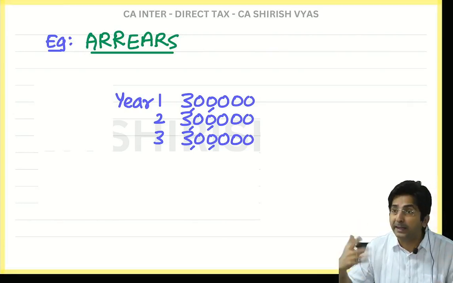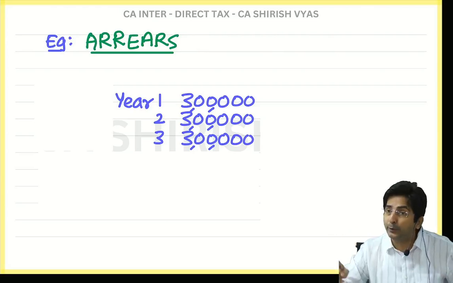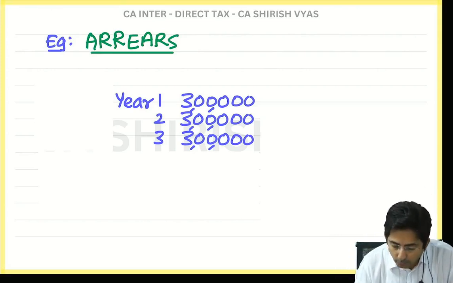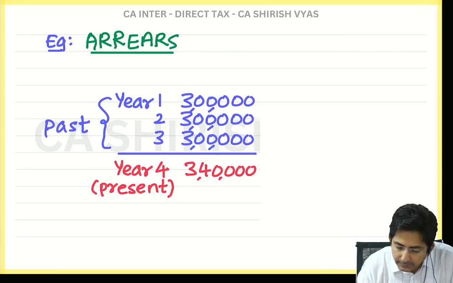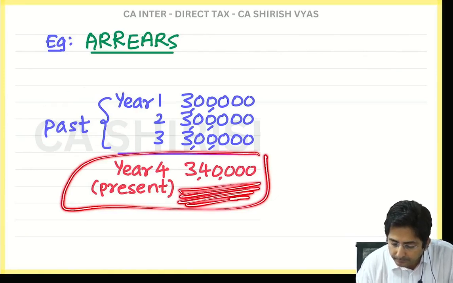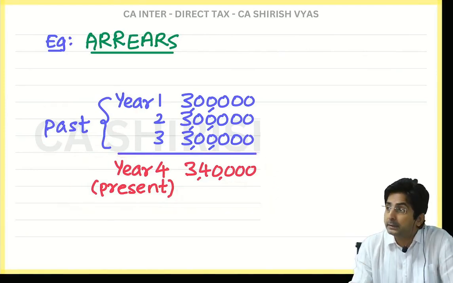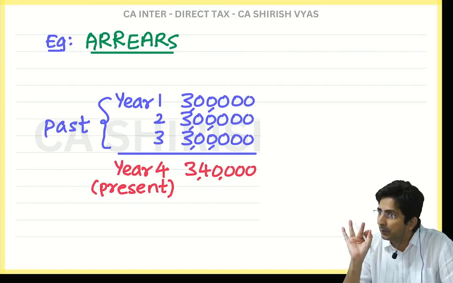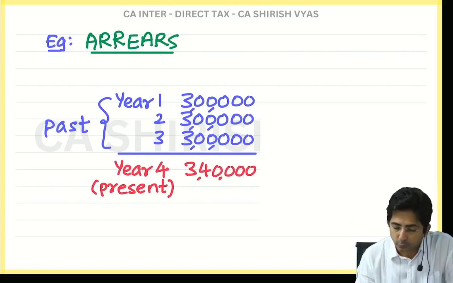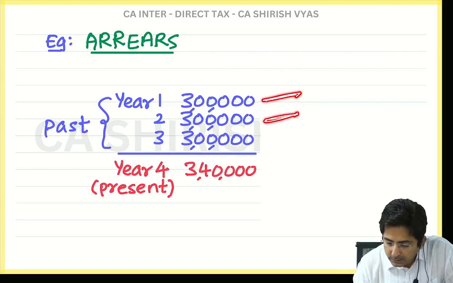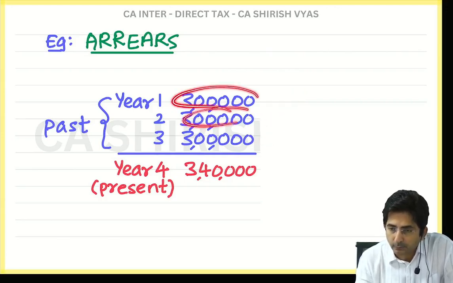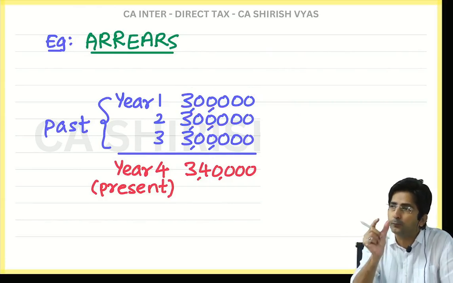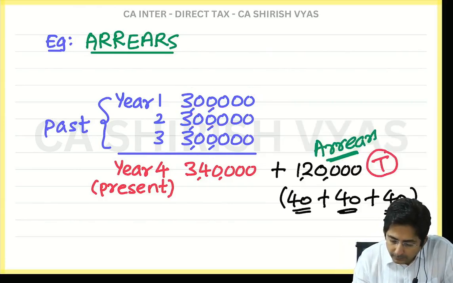The employee is so angry and so fearful, he is saying, you will have to increase my salary, not henceforth, right from the beginning. So now what will happen? Look, assume these 3 years were the past 3 years. In the current year, his salary became 3 lakh 40. But what did he say? I want the salary to increase retrospectively. You know the word retrospective or not? Retrospective means from the past. So tell me, what is the shortfall in the past? 40,000. See, 3 lakhs he was given. What was missing? 40, 40, 40. So add 40, 40, 40, so that 1,20,000 he will get now.